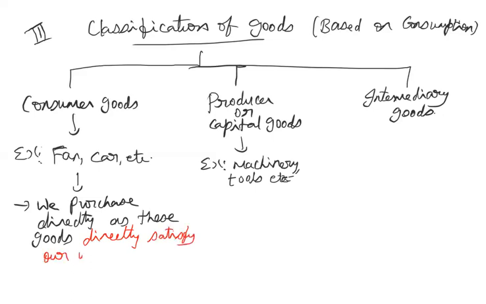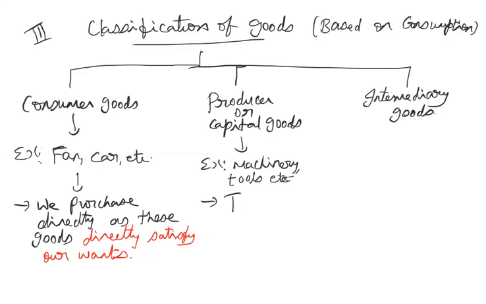But the producer goods we are indirectly purchasing. If we demand more fans or more cars, then the producer will also demand more of those kinds of machinery and tools. Whatever consumer goods we are demanding more, those types of machinery will be demanded more by the producers.